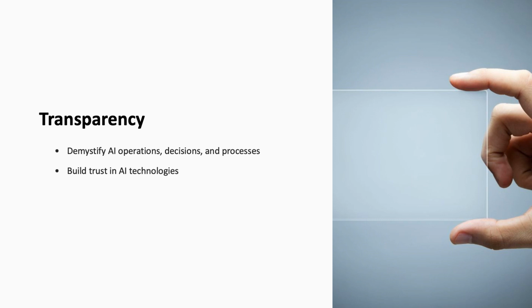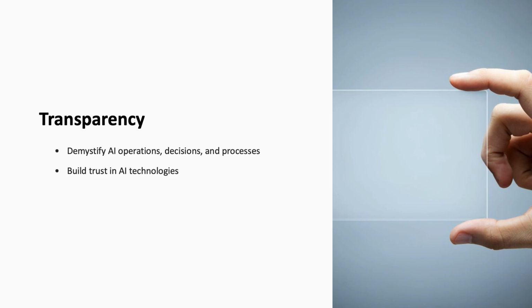Next, we have transparency. An AI system is transparent when its operations, decisions, and methodologies are understandable to its users and stakeholders. This principle is crucial for building trust in AI technologies. Transparency allows for the demystification of AI processes, offering clarity on how decisions are made and on what basis. It's about opening the black box of AI to scrutiny, ensuring that these systems can be trusted and, when necessary,